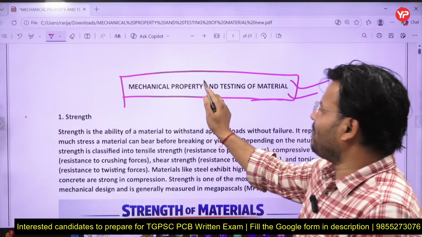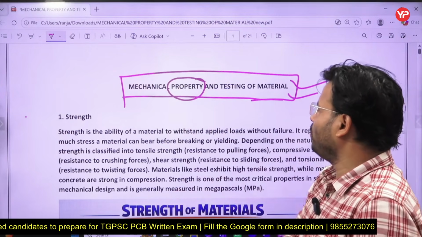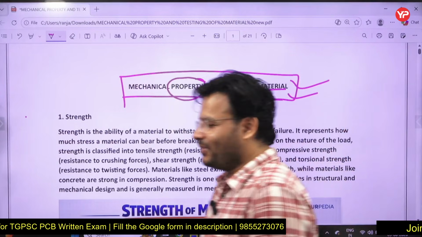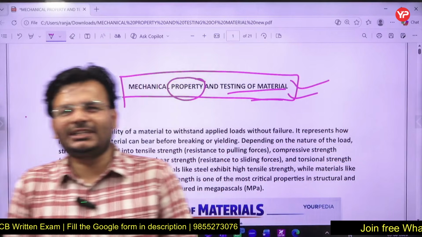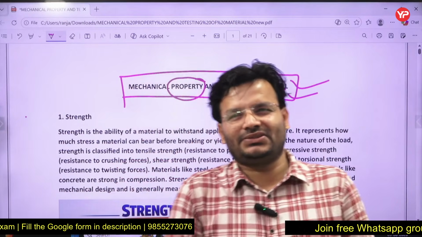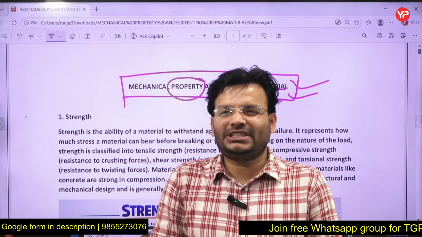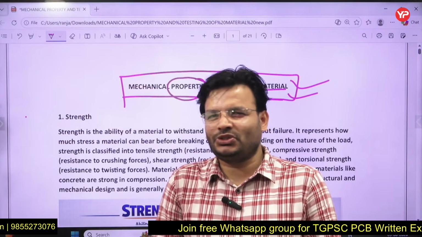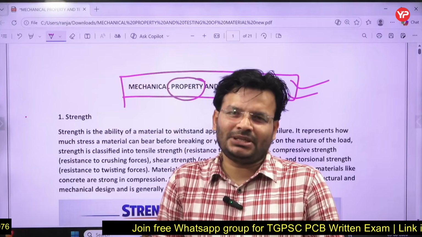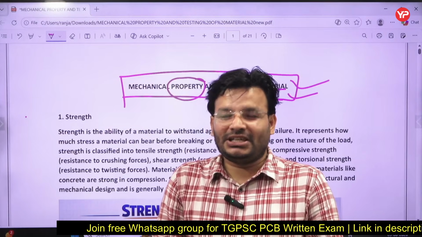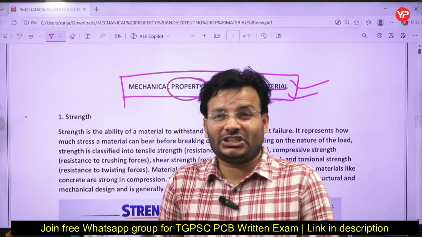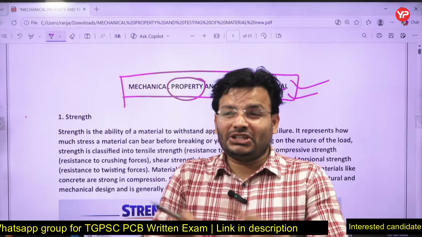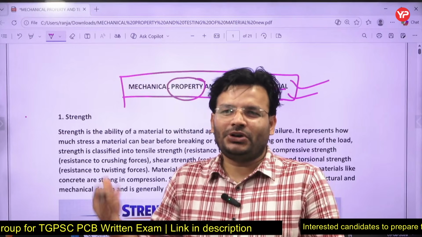Sir, what do you mean by property? Can anybody tell me what you mean by property? After that, I will test whether any material has that property or not. Basically, property is that thing, my dear friends, which can be measured, having some numerical value. If you talk about mass, we can measure it, so it is a property of the material. Temperature you can measure, density you can measure, stress you can measure, so these are properties of the material, right? All these things that you can measure come under the property of the material.